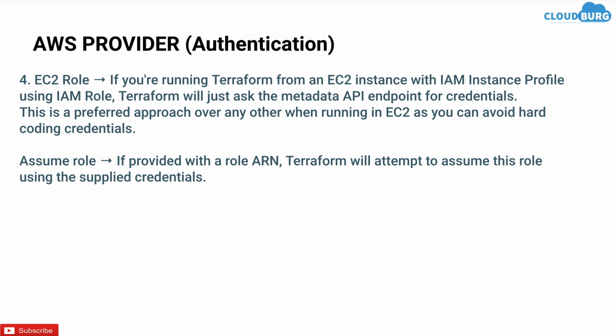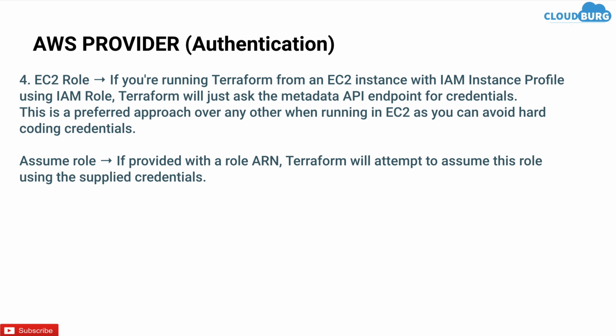This is the preferred approach over any other when running in EC2, as you can avoid hardcoding credentials. This method works on the IAM role, so whatever permissions your IAM role has, you can create, modify, and destroy resources according to that.